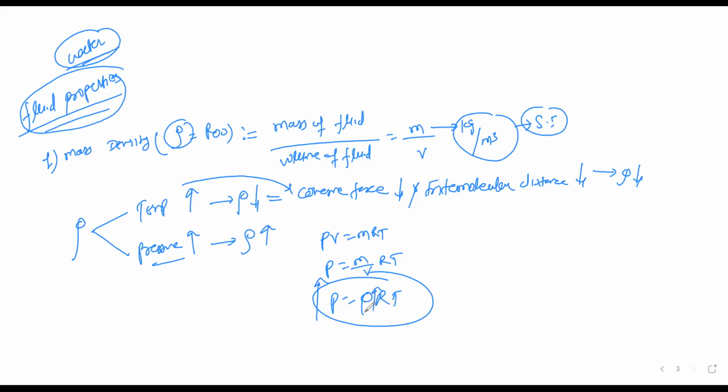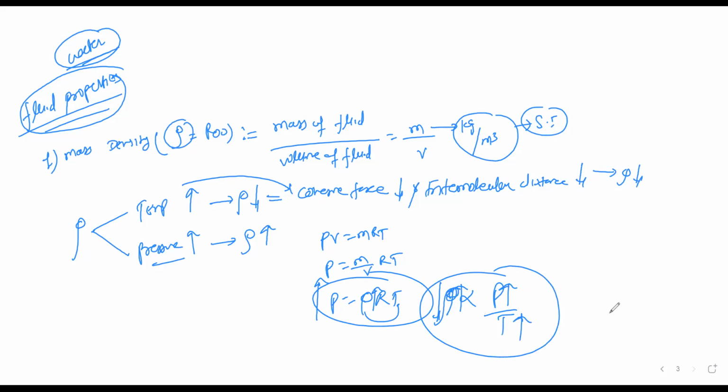But density and temperature are inversely proportional. Like density is P by RT. So if temperature increases, the density decreases. Or else if the pressure increases, the density must increase. So we can get the idea from the ideal gas equation also.